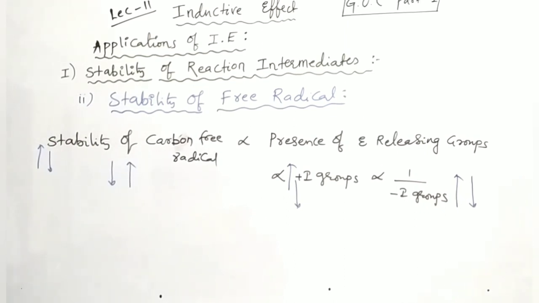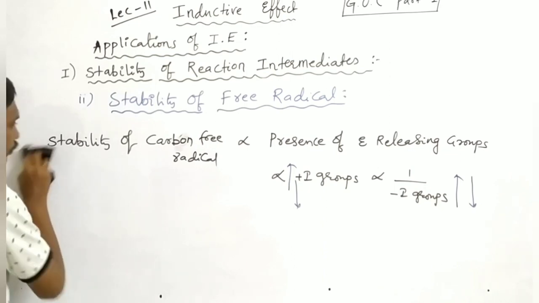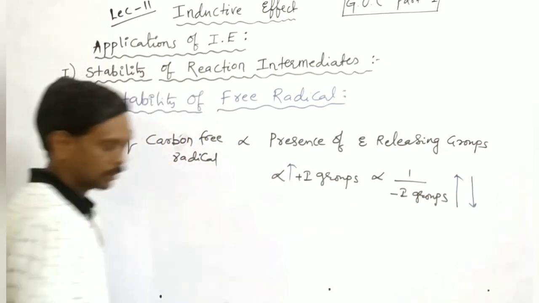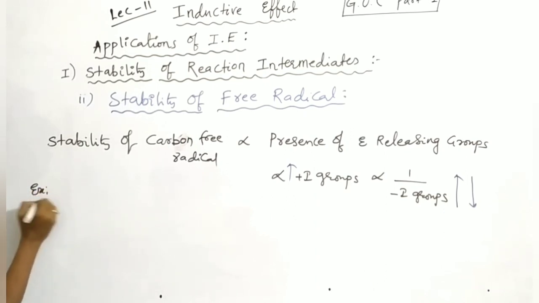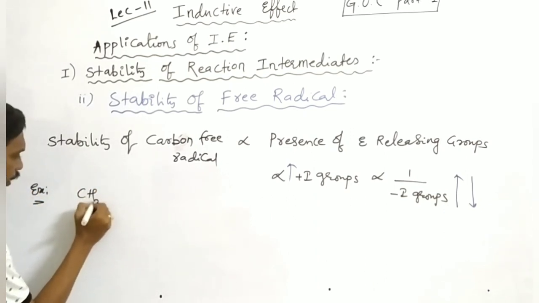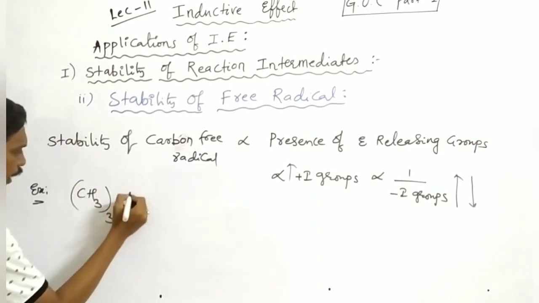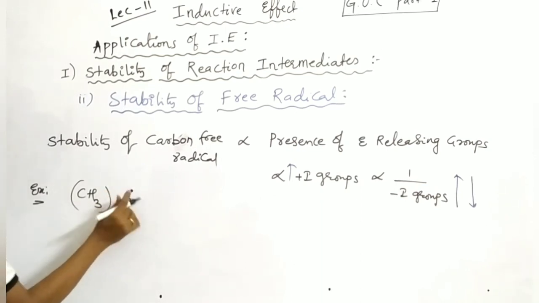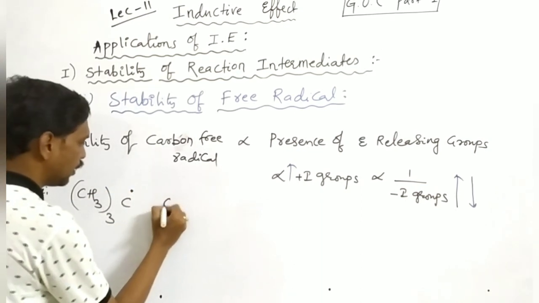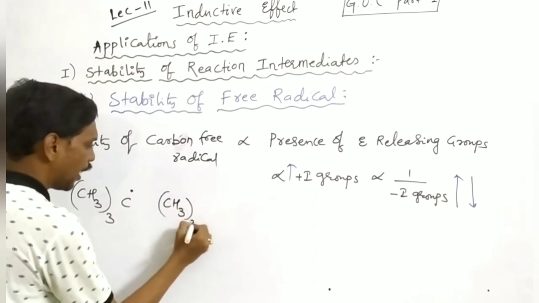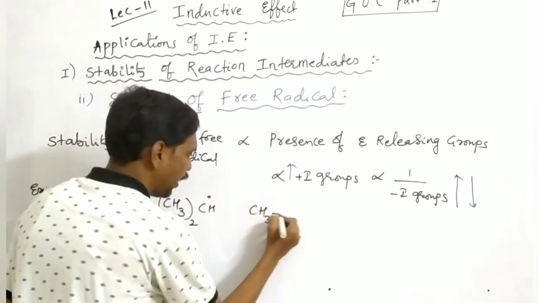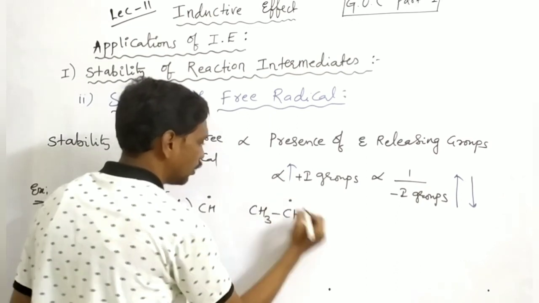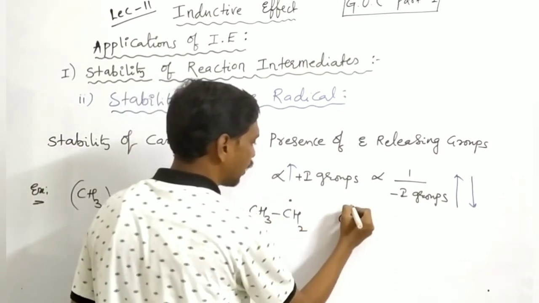Okay, so the first example, let's see here. CH3 taken thrice, C, here it is a dot. The dot is called a free radical. CH3 taken twice CH, CH3 CH2, and CH3 radical.